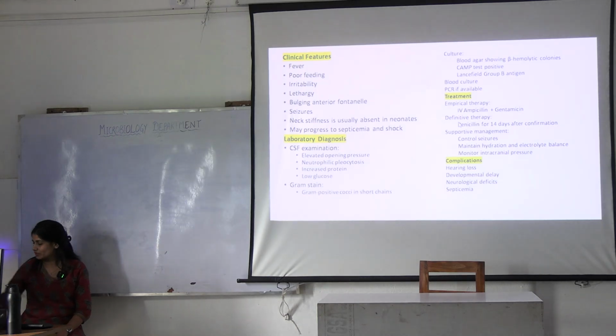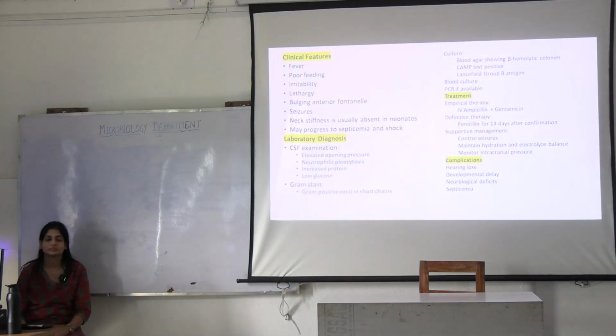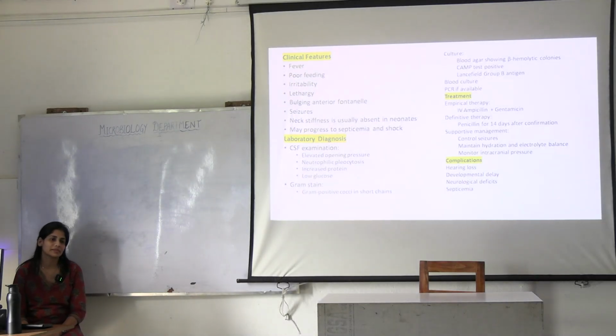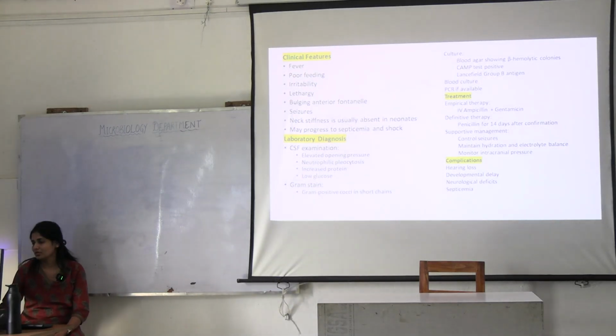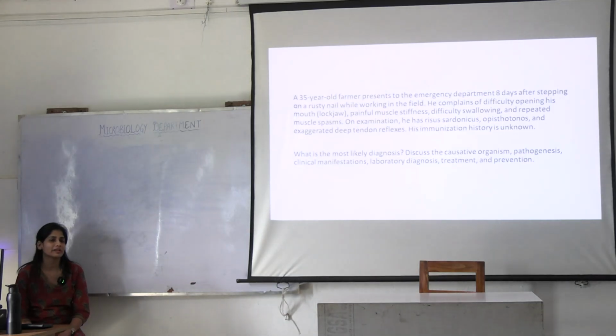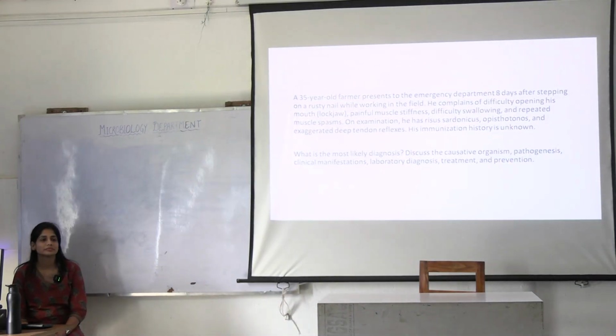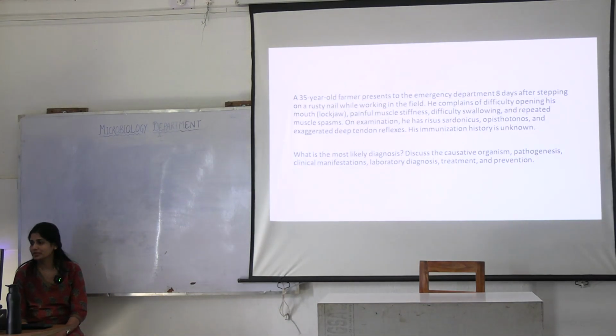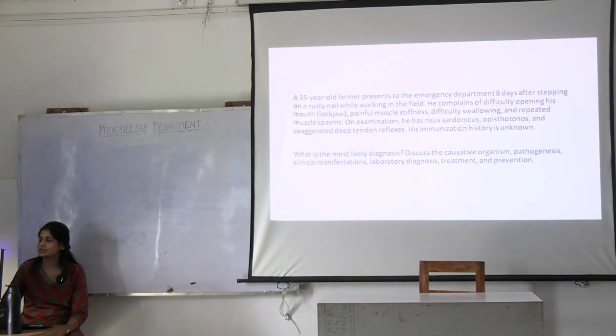What is the treatment you are giving here? You are giving combination therapy. Ampicillin with gentamicin. Okay. Tetanus. What's the causative organism? Okay. How did you say it's tetanus?